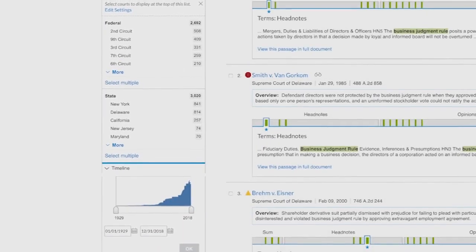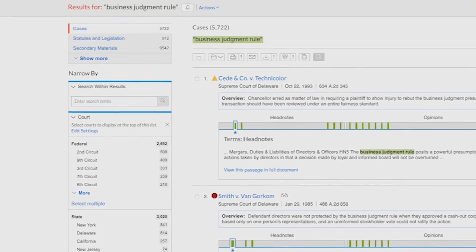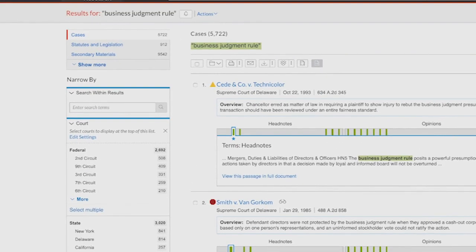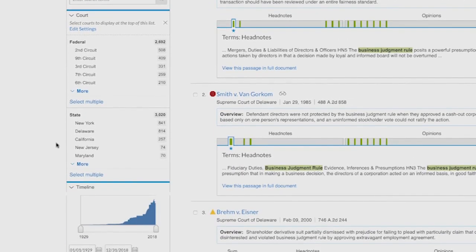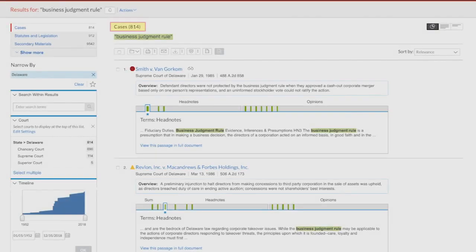You will notice we have defaulted to cases here. Since the business judgment rule and related standards for director and officer liability are derived from common law, this might be a good place to start. Since we have so many results in our site list, let's limit our results to Delaware only with a post-search filter. Now our results list is more manageable.